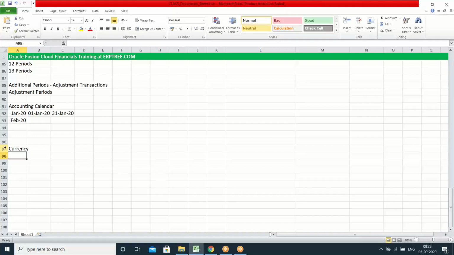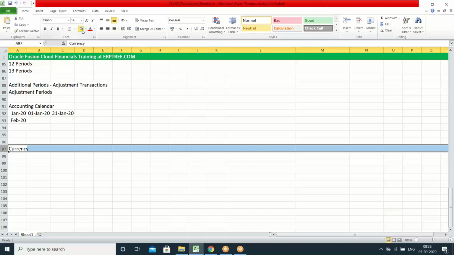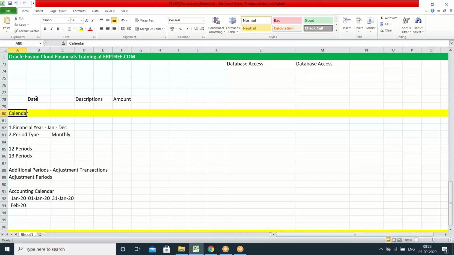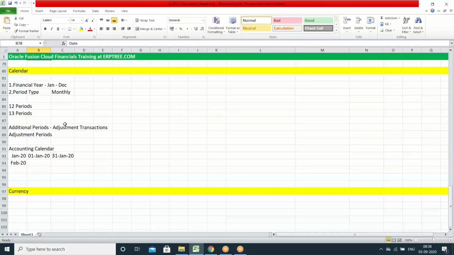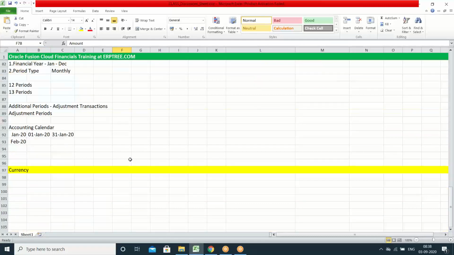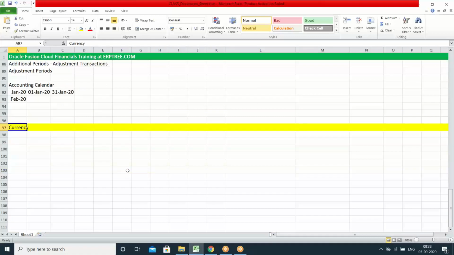When you create the transaction, the first element is the calendar. With the help of the calendar you can capture the date, and the date belongs to a period. Every transaction should belong to a specific date, and the date is automatically part of a period. And when you record the transaction, the amounts we are entering should belong to a specific currency. So when we record transactions in the system, we have to address the amounts with the currency.